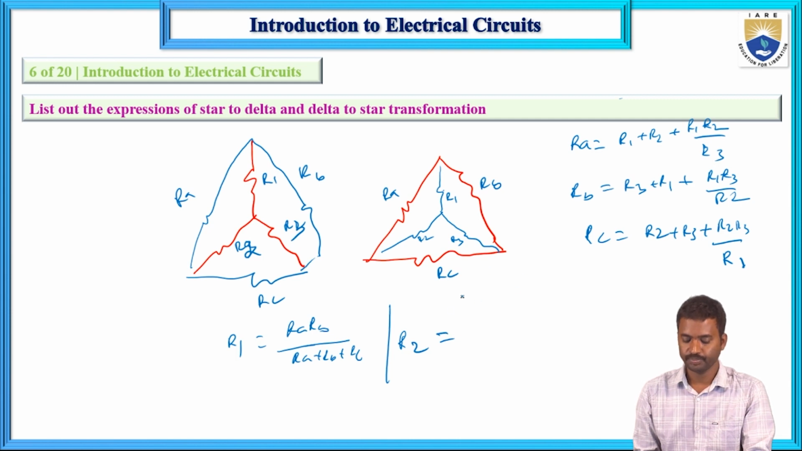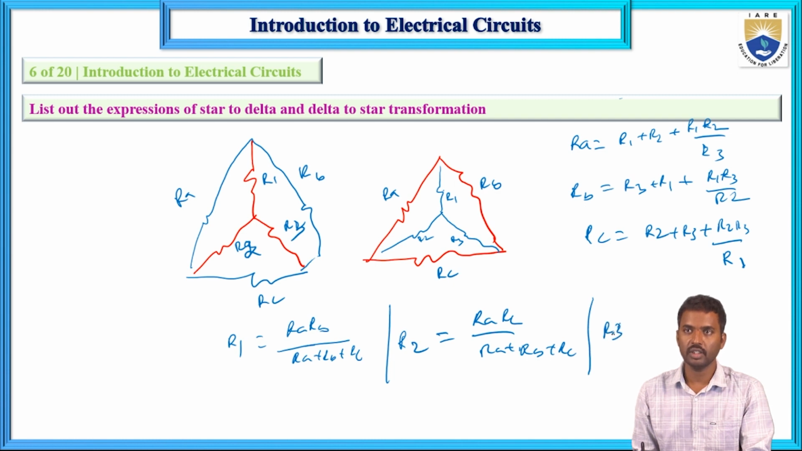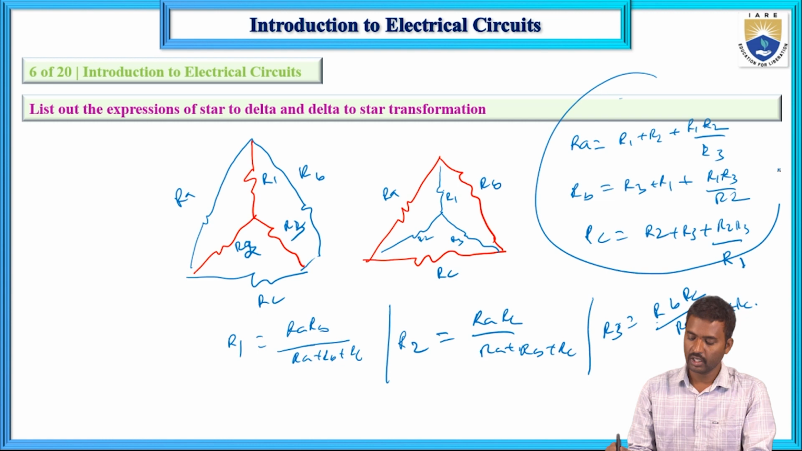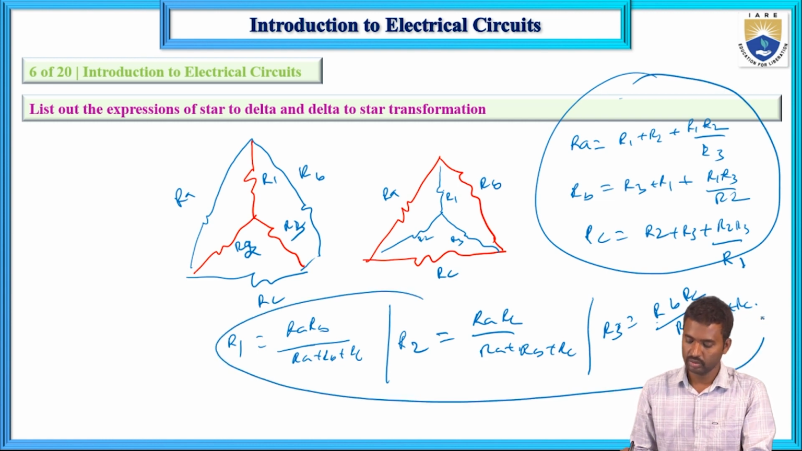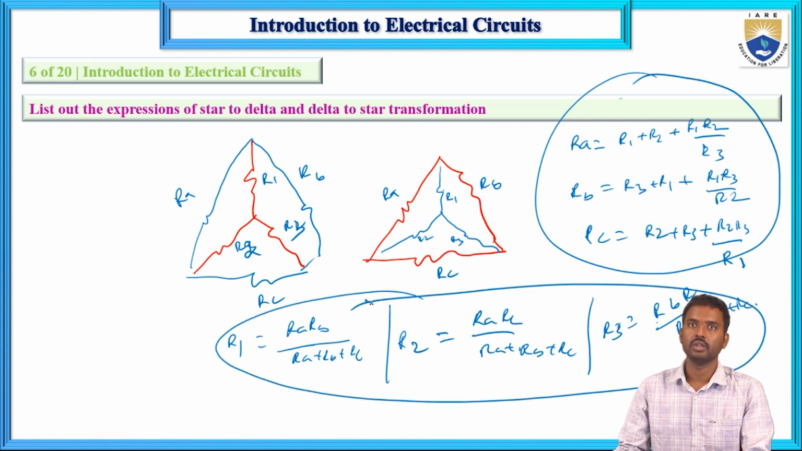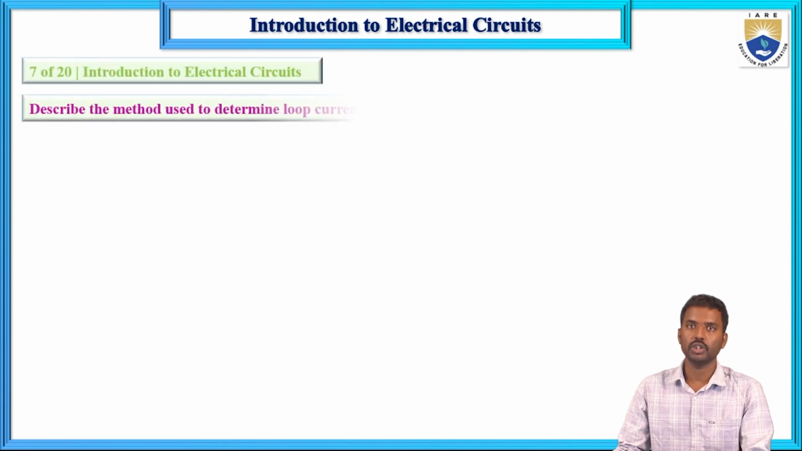R2 equals RA RC divided by RA plus RB plus RC. Next R3 equals RB RC divided by RA plus RB plus RC. These are the expressions for star to delta and delta to star.